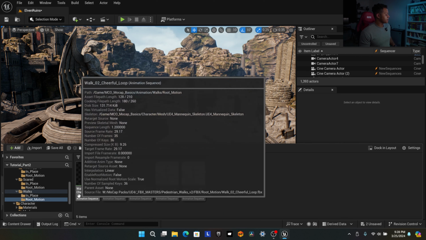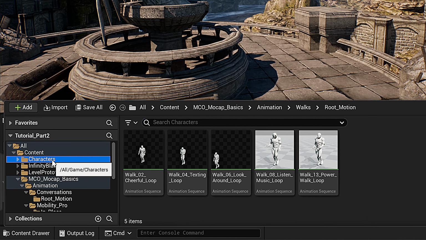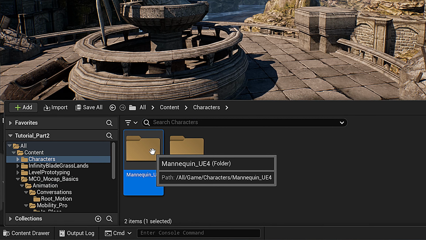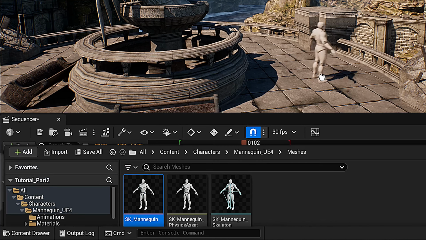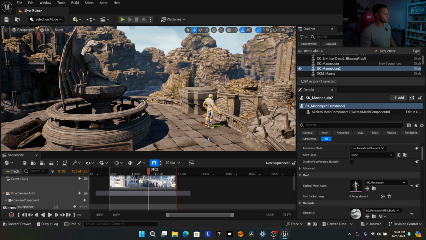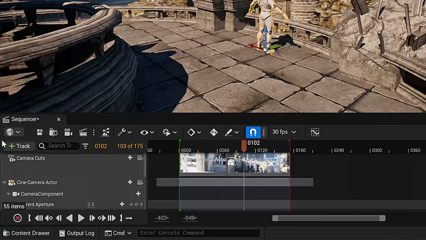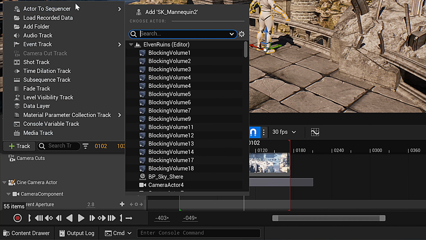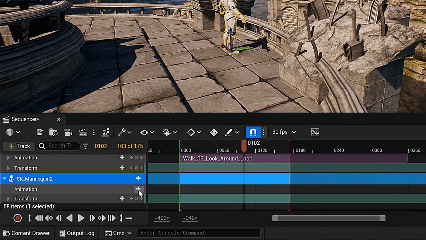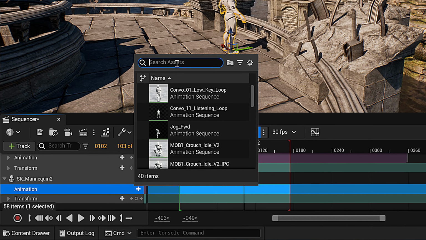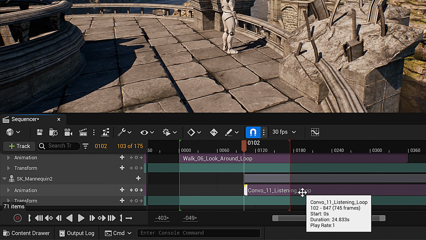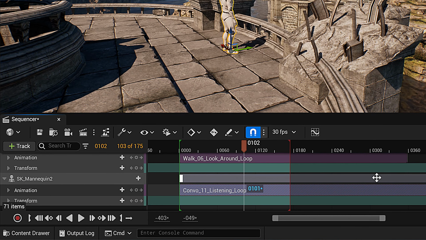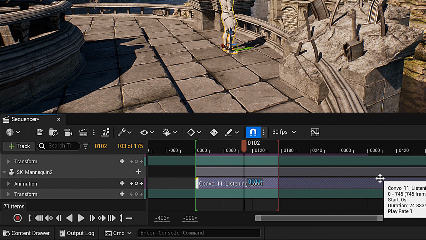And then I'm going to open up my content browser, go back up to characters, mannequins, UE4, meshes, SK mannequin, and I'm going to put another one right on this edge here. Then I'm going to hit track with it still selected, actor to sequencer, add SK mannequin 2. Under that animation track, let's see. Go to listening. Nice, and it's a nice long loop. Perfect. That's what we want.